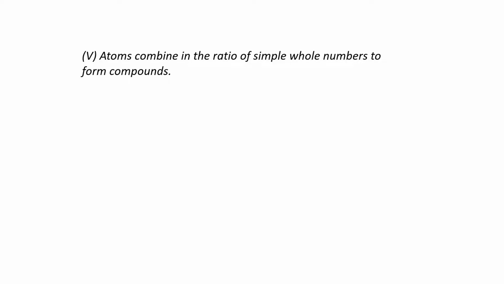Atoms combine in a simple whole number ratio to form compounds. Here you need to understand what is the meaning of simple whole number ratio. Before talking about simple whole number ratio, you need to understand what a whole number ratio is. If I give you an example like C12H22O11, in this case you have 12 carbons, 22 hydrogens and 11 oxygens, right?